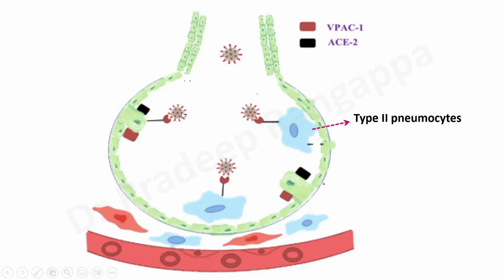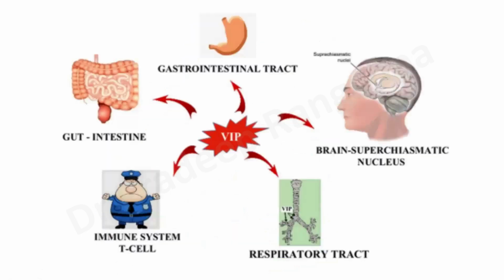As you see, these VPAC receptors are the brown ones, and the ACE2. All these cells get activated and produce inflammation and cytokine storm by activation of these receptors, on which Aviptadil acts and prevents the activation. If you remember that, that should be good enough.